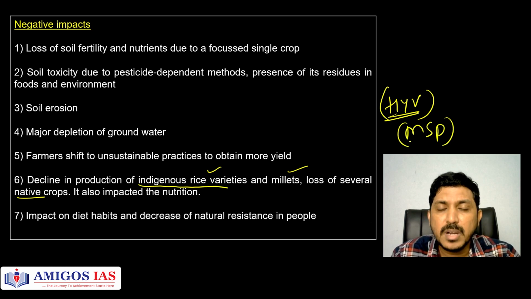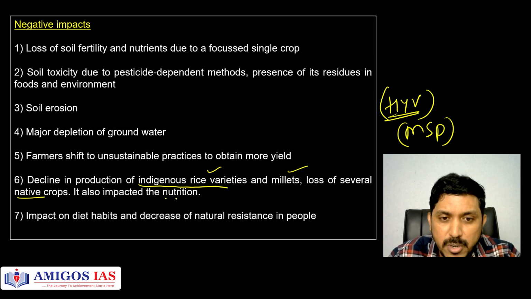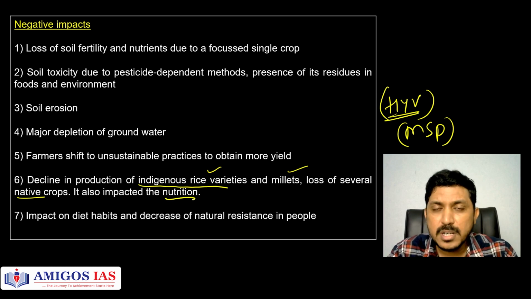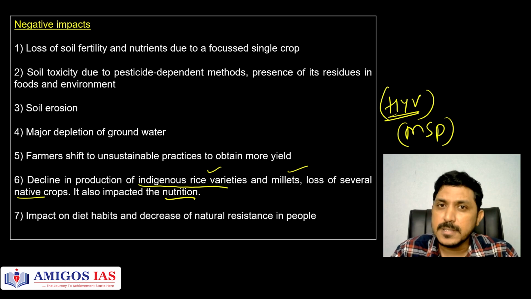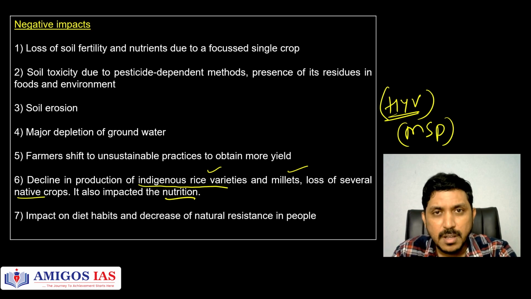MSP guarantees you some kind of remuneration. So you're not going for diverse crops. You're going for only those crops for high yields, for high returns. It impacts the nutrition because micronutrient deficiency happens if you concentrate only on the starch crops, cereals. So you are not going to get enough nutrition. For example, iron, vitamins, lot of micronutrients will not be there in those traditional rice and wheat crops.